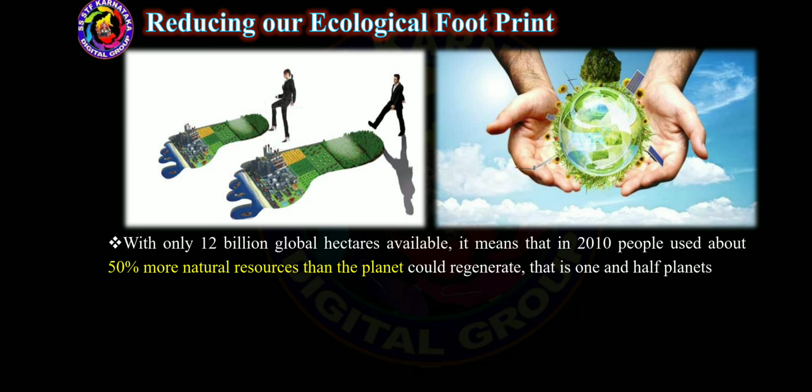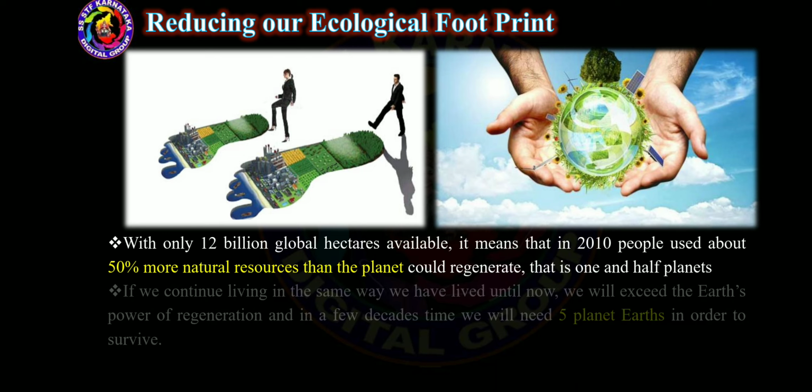With only 12 billion global hectares available, it means that in 2010 people used about 50% more natural resources than the planet could regenerate. That is 1.5 planets.